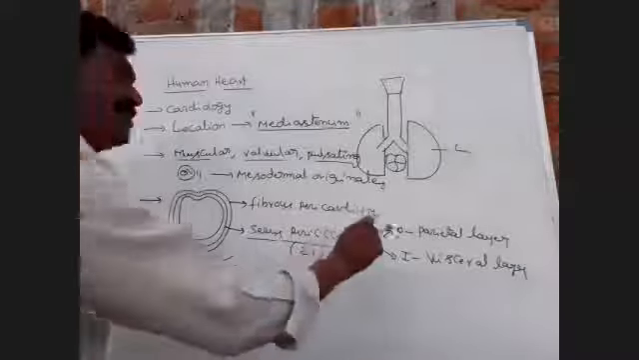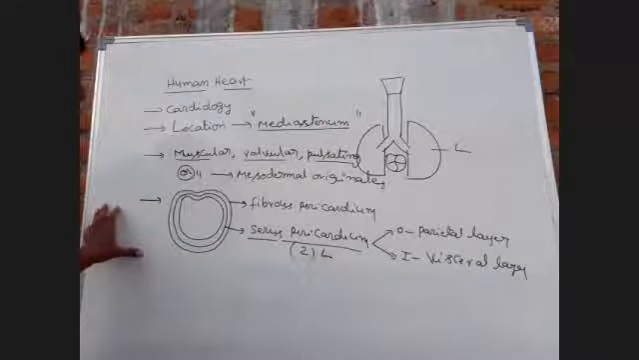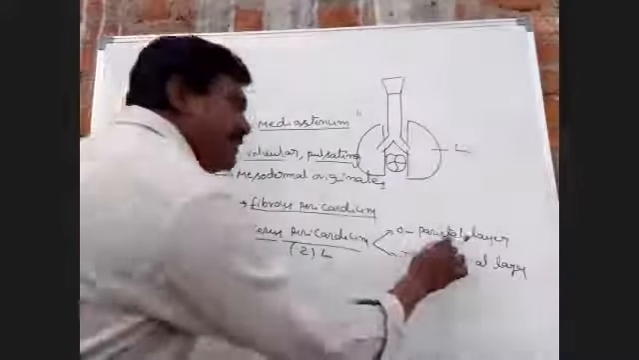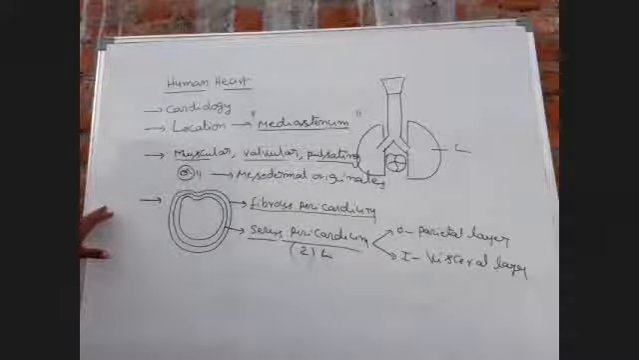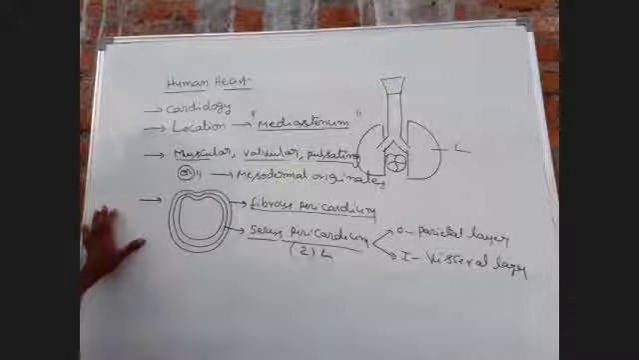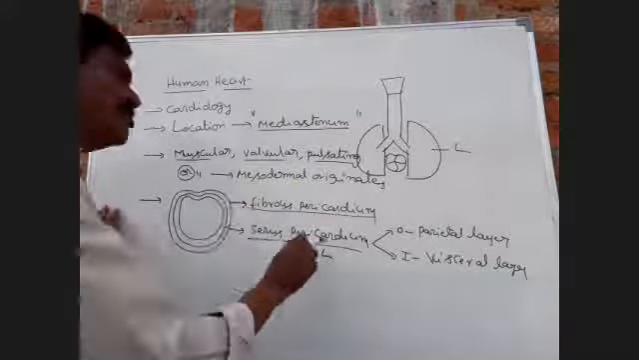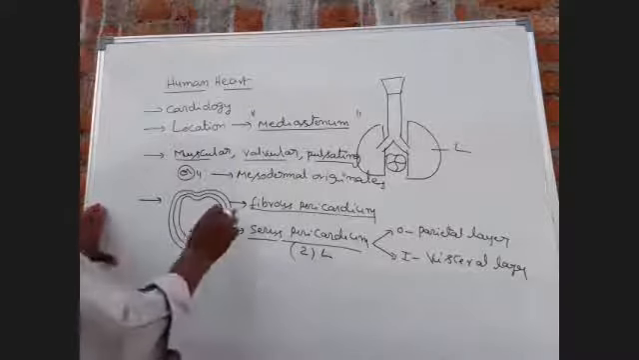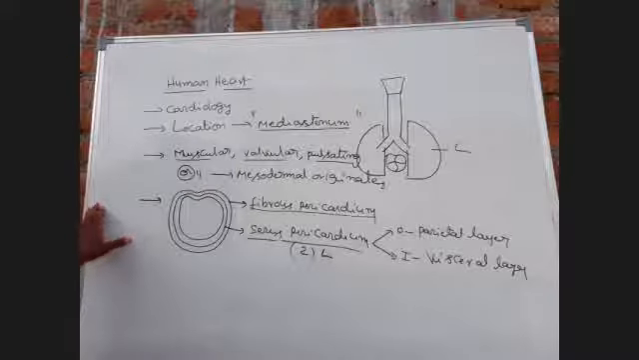Next, outer parietal layer, other name fibrous pericardium. Okay. The space between two pericardial layers is called the pericardial cavity.